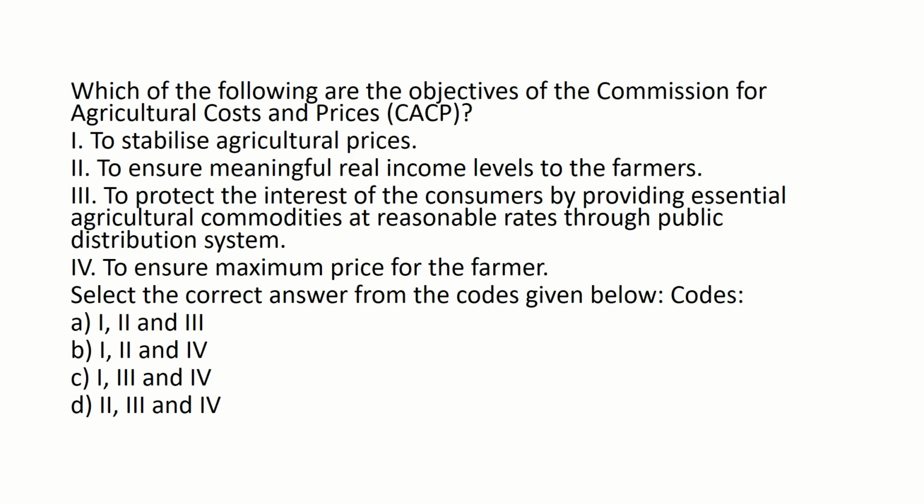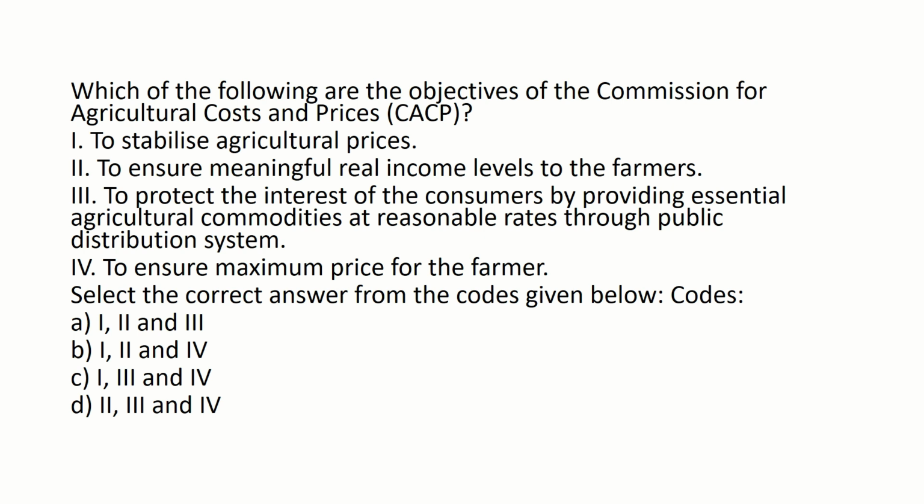Next question. Which of the following are the objectives of the Commission for Agricultural Costs and Prices? Statement 1. To stabilize agricultural prices. 2. To ensure meaningful real income levels to the farmers. 3. To protect the interest of the consumers by providing essential agricultural commodities at reasonable rates through public distribution system. 4. To ensure maximum price for the farmer. Select the correct answer from the codes given below.